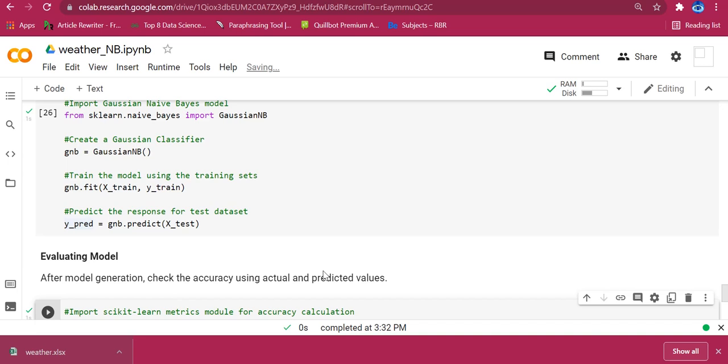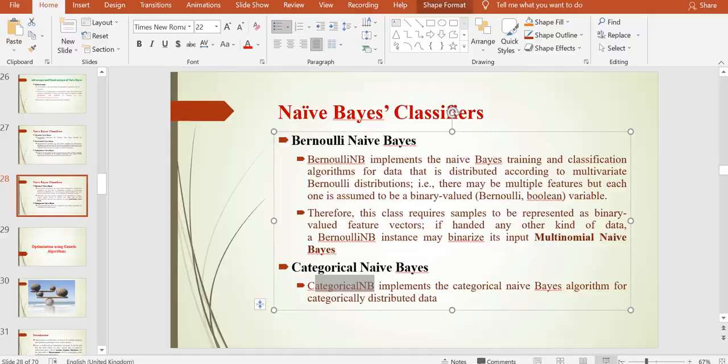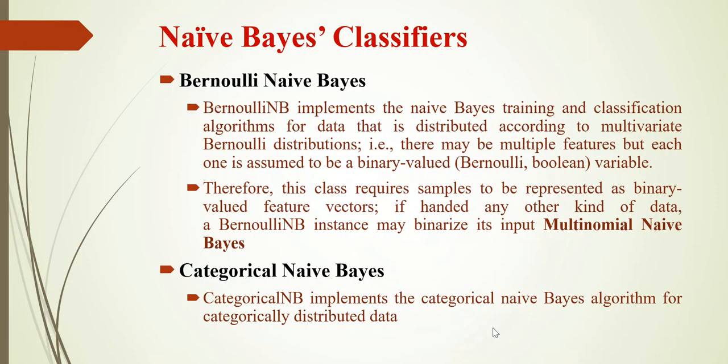See, for 14 records the accuracy I am getting is 75%, whereas for 178 records the accuracy I am getting is 90%. So one parameter that affects the model accuracy is the number of records. Always we want to build a model using more records. So that's it about the Naive Bayes classification algorithm. Once again, Naive Bayes classifier is the fastest classification algorithm, and it can perform well with large data sets. Thank you all.